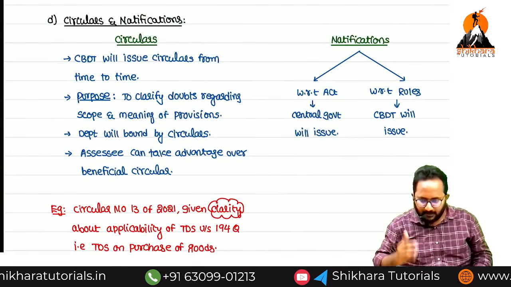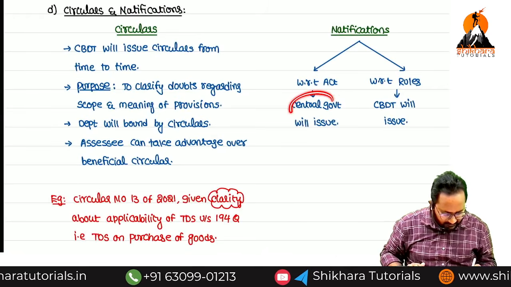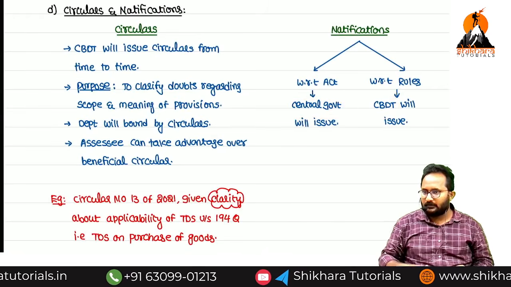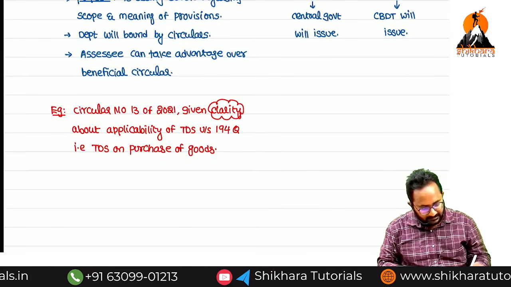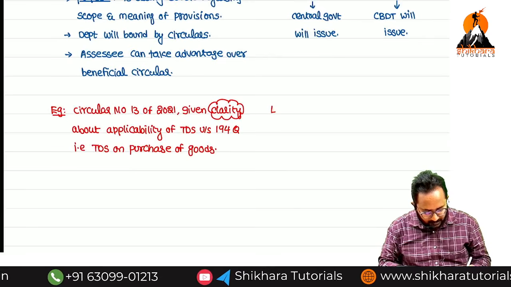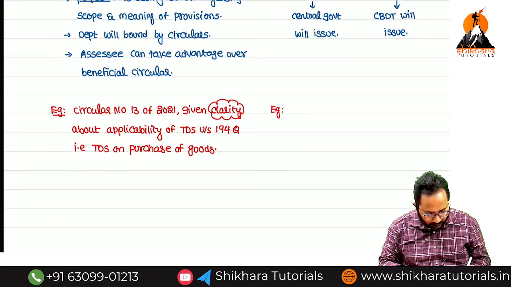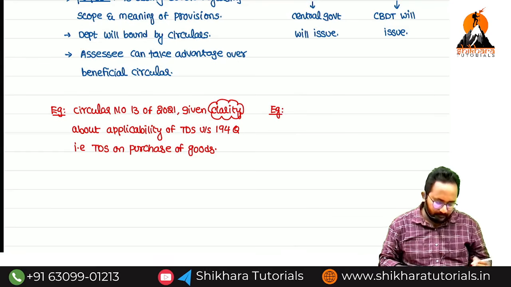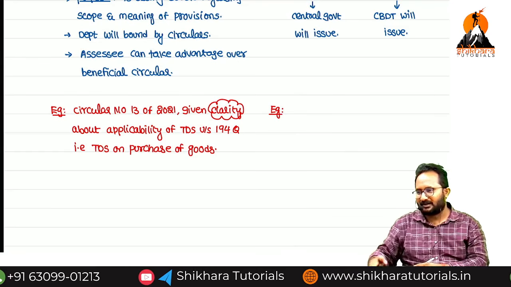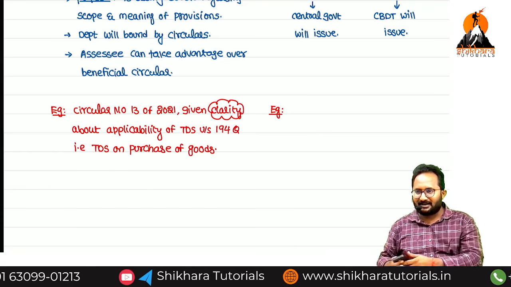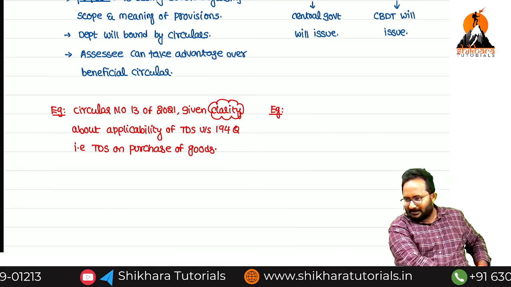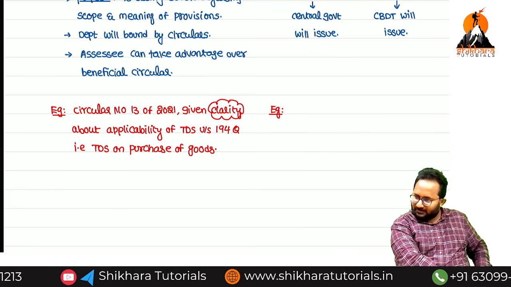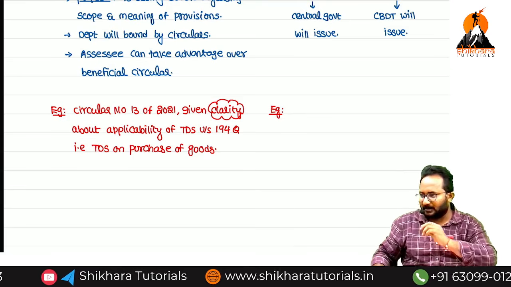Then what is the purpose of notification? Issued by these authorities we know, but what is that effect? I will tell you. Example, I will write it down. After a few minutes you can write. In PCBP, sorry for using that word. I know you are not at all interested in listening to that word, but we have to pronounce it for nearly half of our coaching. We can't do anything. PCBP.